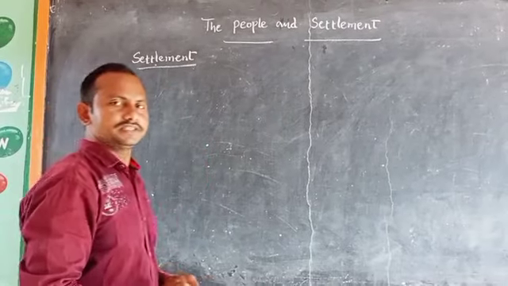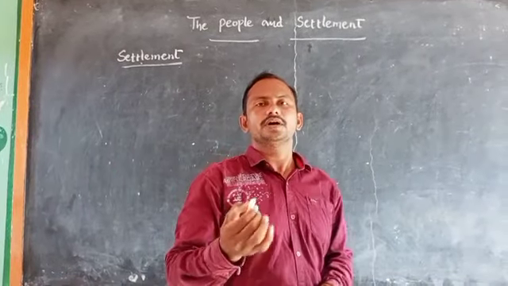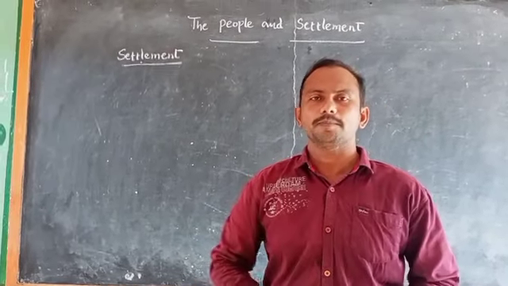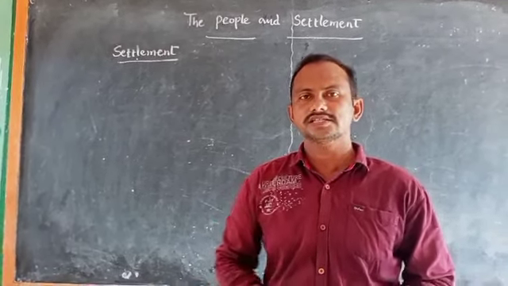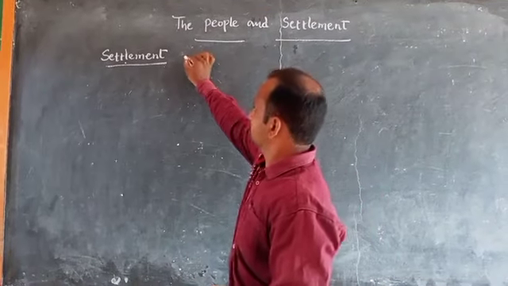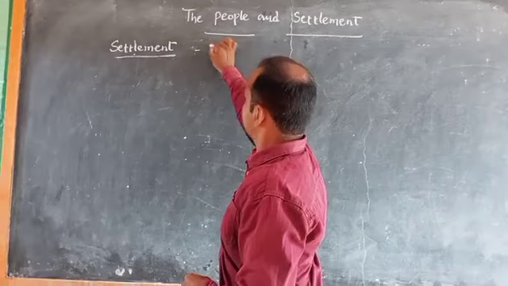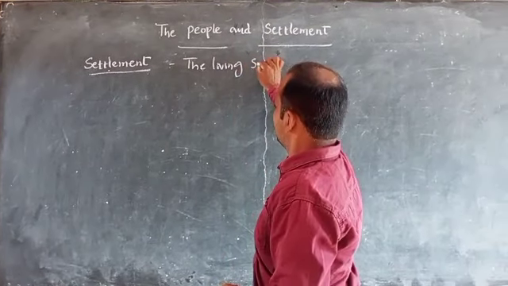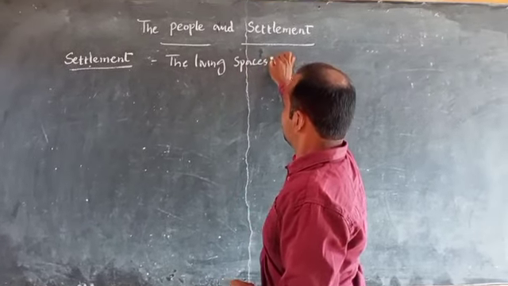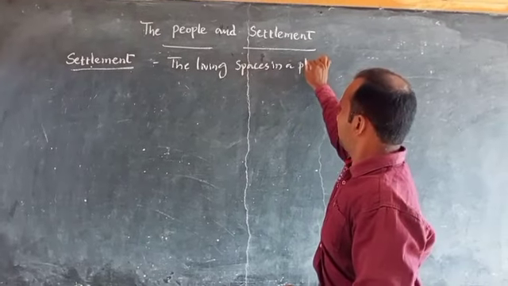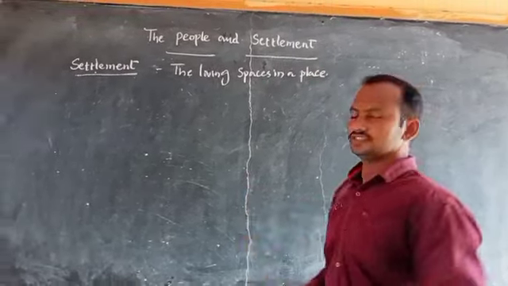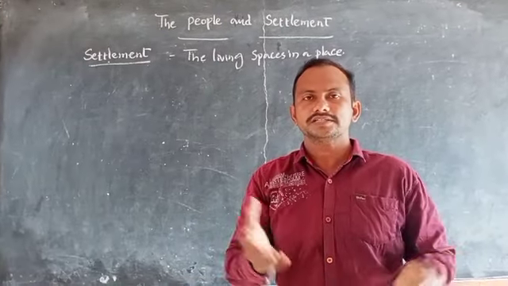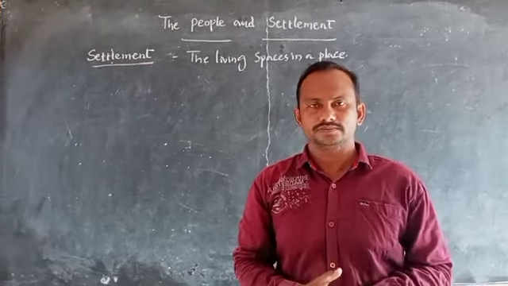Here, settlement means the way we organize ourselves, the living spaces in a place. Generally there are large places, but in all the places we can't live.